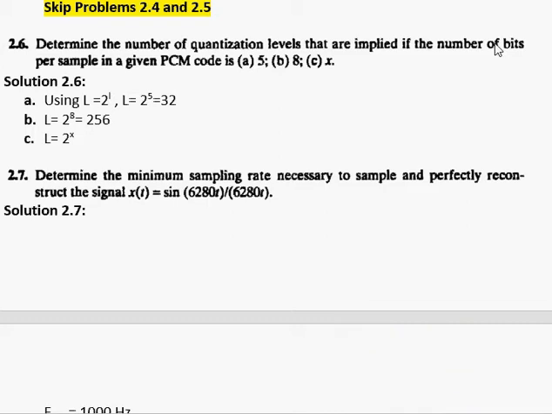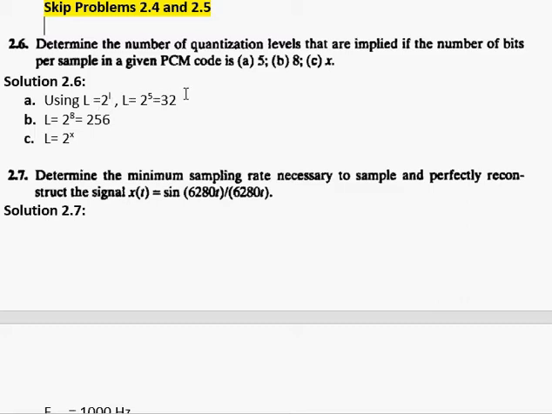Now moving on to chapter problem number 2.6, it says: determine the number of quantization levels that are implied if the number of bits per sample in a given PCM code is 5, 8, and x. As we have used this formula during the theoretical derivation, the number of quantization levels should be a power of 2, which means capital L should be equal to 2 raised to power small l. So I have to use this formula, L is equal to 2 raised to power small l.